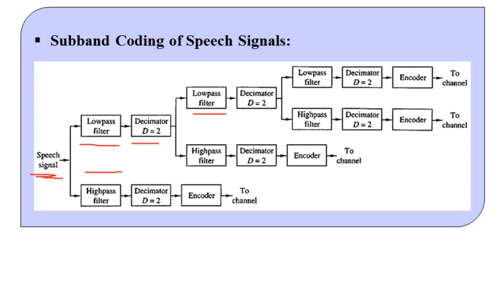Again we split into low pass and high pass with a decimator at the second stage, then again a split into low pass and high pass along with the decimator, and finally the encoder, which is fed to the channel. So these many branches go towards the channel.